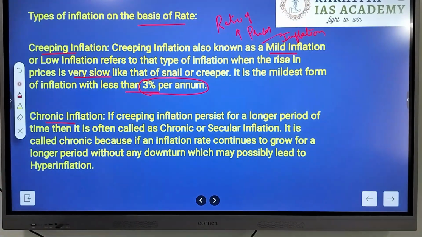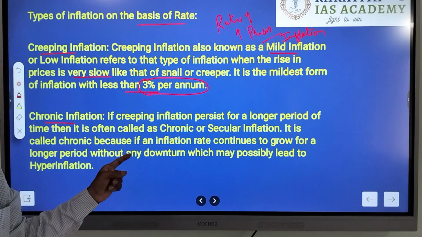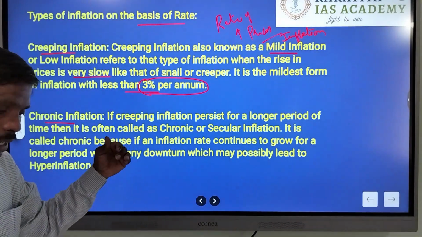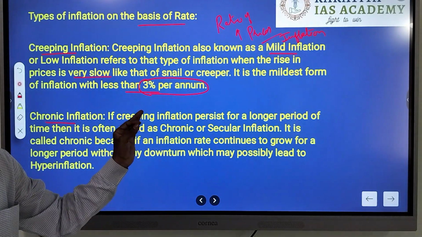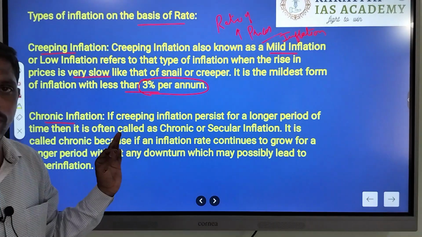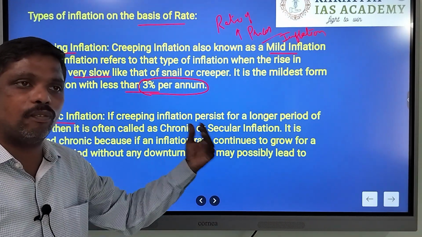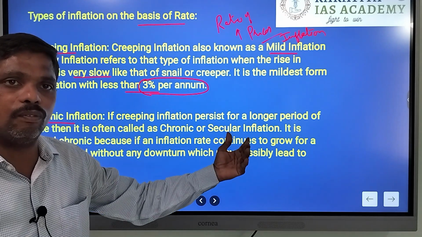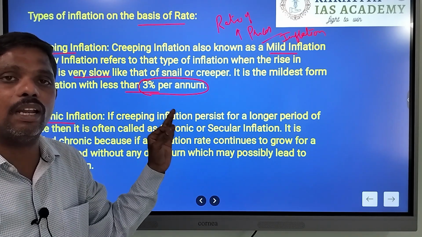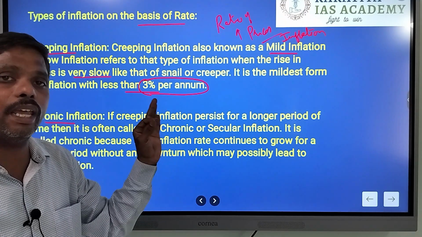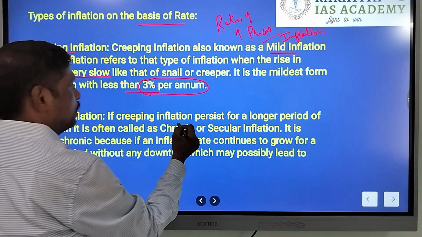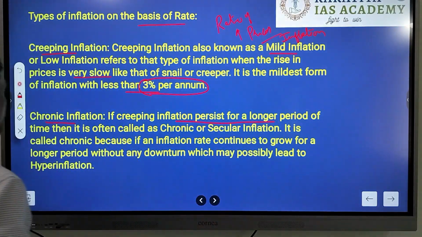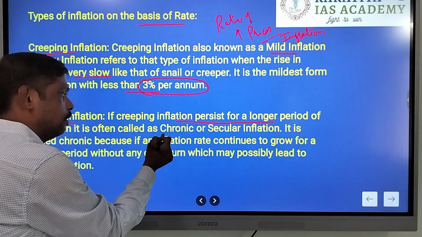Now coming to chronic inflation. It is called chronic because beyond this rate, the inflation will have a disastrous effect on the economy. Whenever the inflation persists for a longer time, it is called chronic inflation.